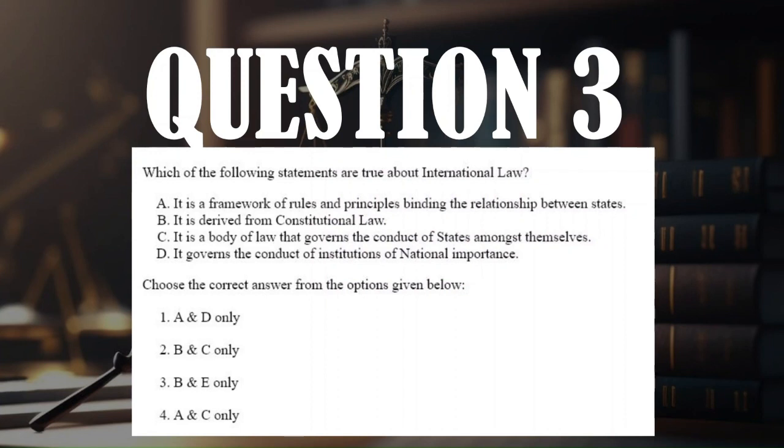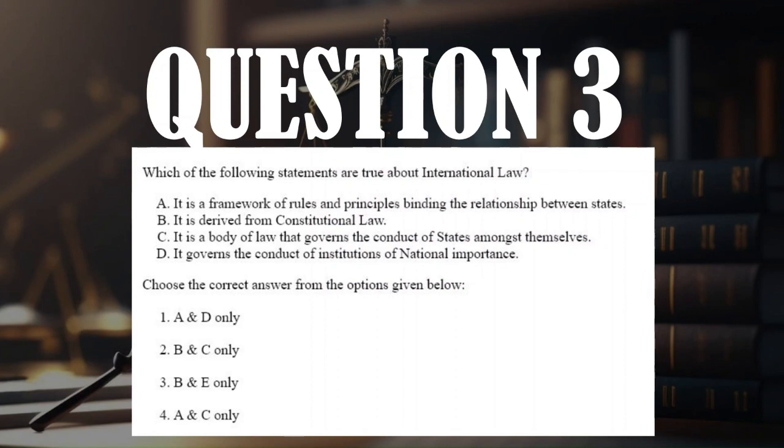So right off the bat, if we look at this question, we can immediately eliminate option D because it says institutions of national importance, but the correct option should be of international importance. So we can eliminate D. And if we look at the options, only 2 of the statements can be correct. Therefore, we have to eliminate one more statement.